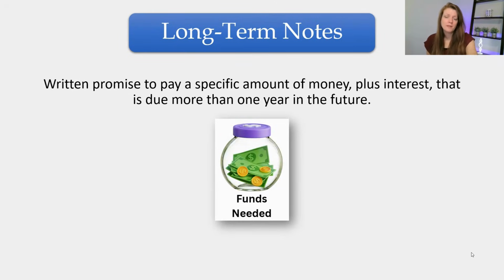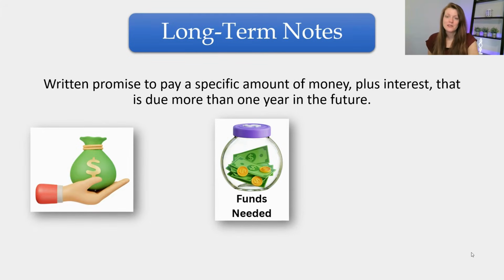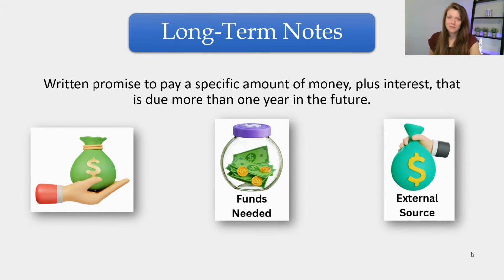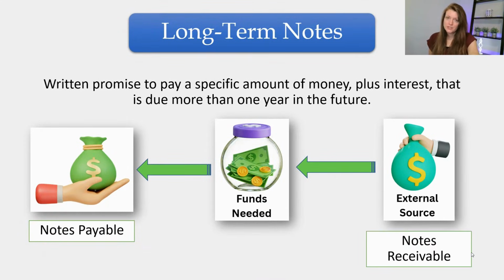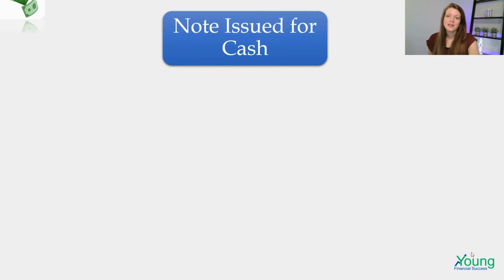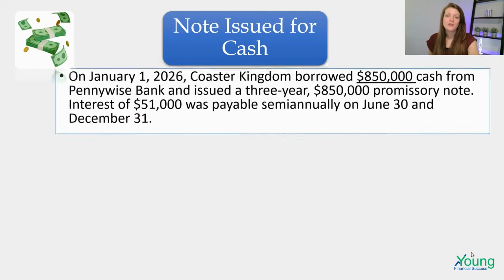So this is where a company says we need some funds. So here's the company asking for funds, and then we have an external source, just like we have with bonds. But this time the external source is probably going to be a bank. So they're going to give those funds that are needed to the company that is taking out the note. So we're going to look at the accounting for both sides of this. So it's a notes payable on the borrower side and a notes receivable on the external source that sent them the money.